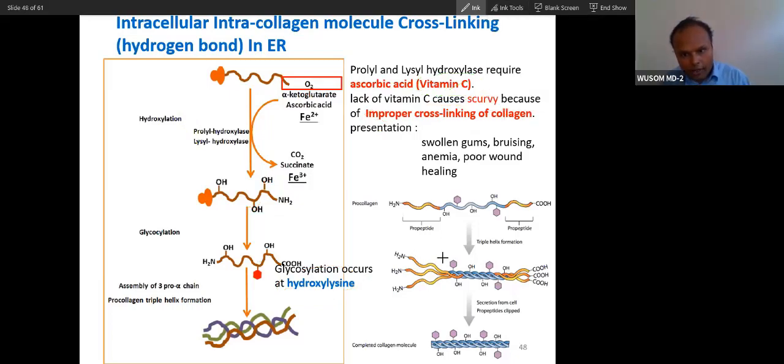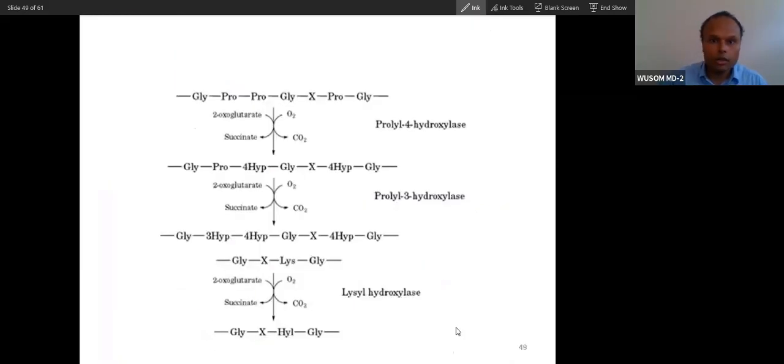Now after this hydroxylation, this collagen molecule will form a triple helix. This hydroxylation facilitates formation of the triple helix. So three events I told you: cleavage of signal peptide, hydroxylation, and then triple helix formation. This is the function of vitamin C. So prolyl hydroxylase causes hydroxylation of proline, and this proline will convert into hydroxyproline.